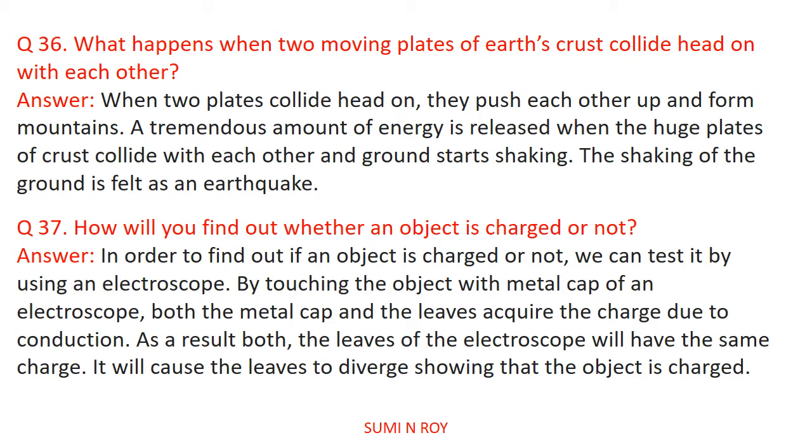Next question is, how will you find out whether an object is charged or not? In order to find out if an object is charged or not, we can test it by using an electroscope. By touching the object with the metal cap of an electroscope, both the metal cap and the leaves acquire the charge due to conduction. As a result, both the leaves of the electroscope will have the same charge. It will cause the leaves to diverge, showing that the object is charged. So by using an electroscope, we can detect whether an object is charged or not.